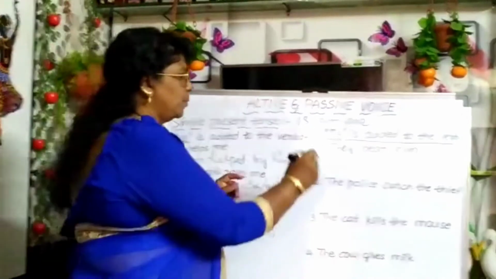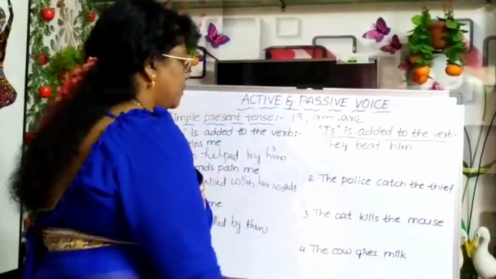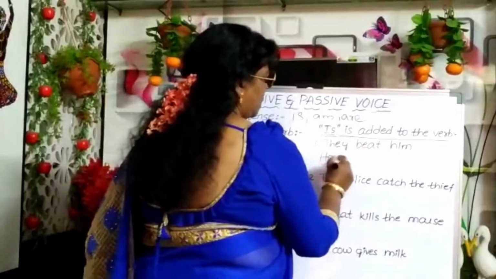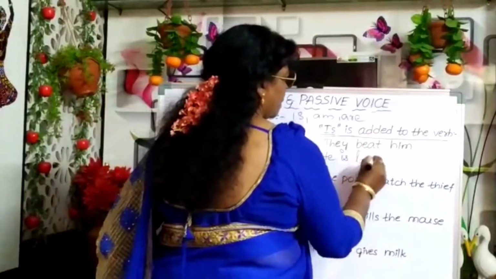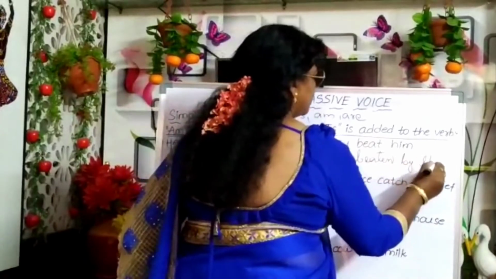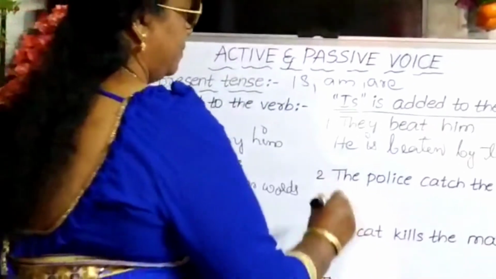Then let us go through is. Is is added to the verb. They beat him. He is beaten by them. The police catch the thief.